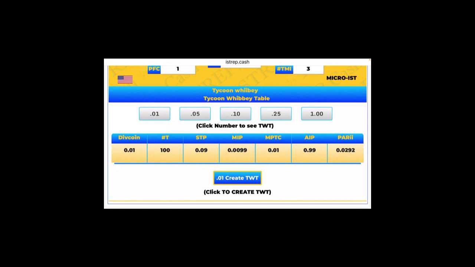So yeah, we have gone over these. Let's go over to 25. All right, we see at the 25, of course, we're going to have 4 tokens. STP 2.25. MIP, well, we're delivering 25 cents, pay the transaction fee, everybody's splitting that up. And when it's all said and done over that year, you're going to spend 225 to make almost 75.